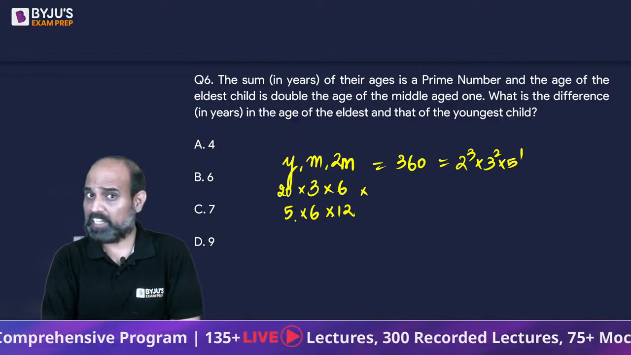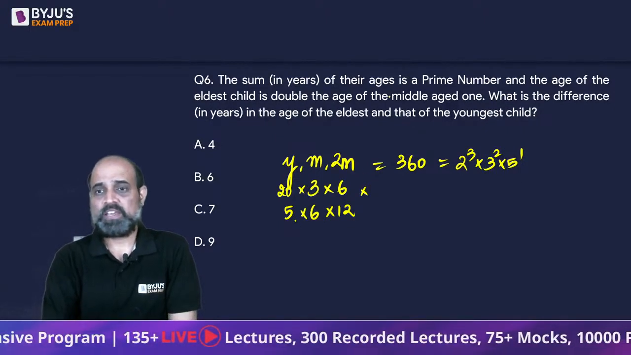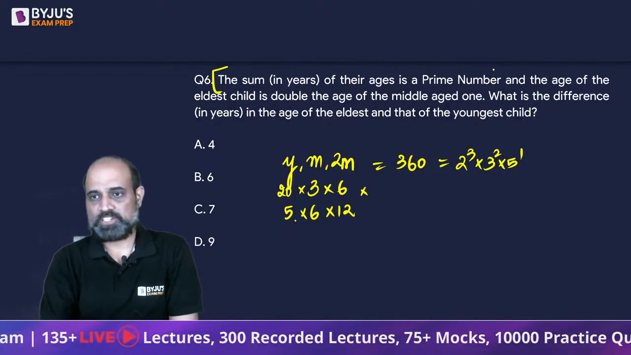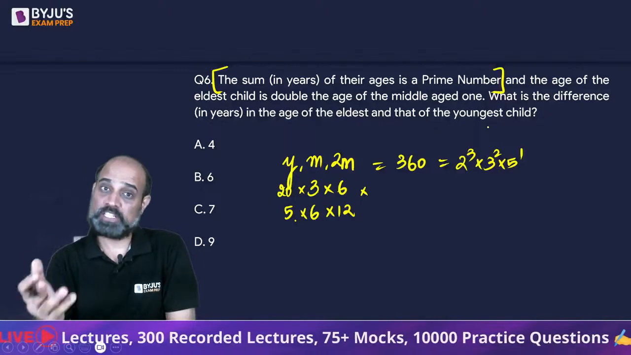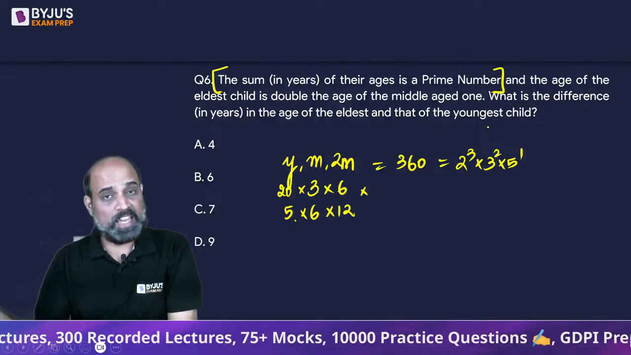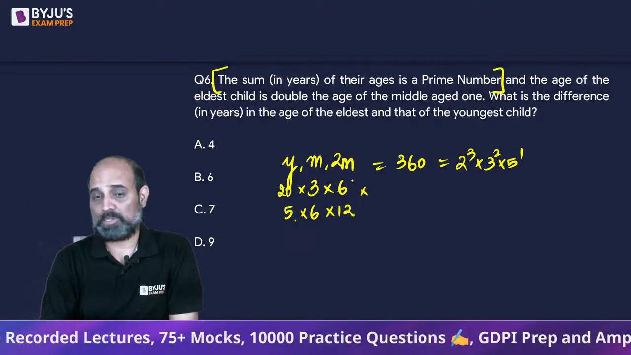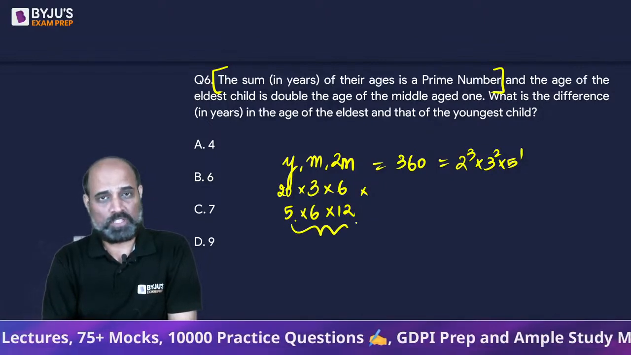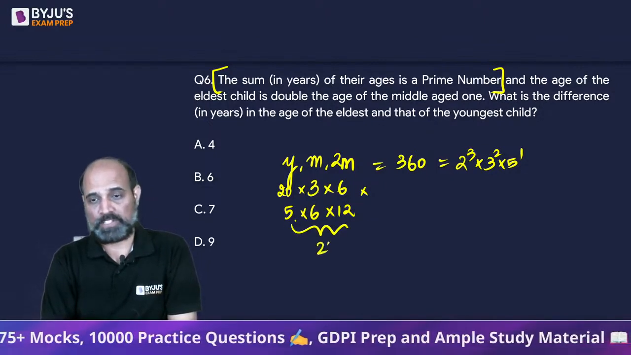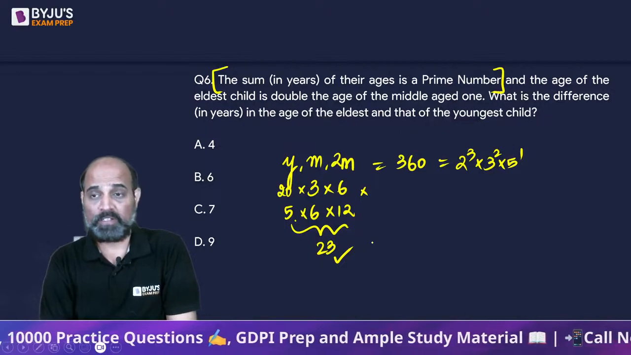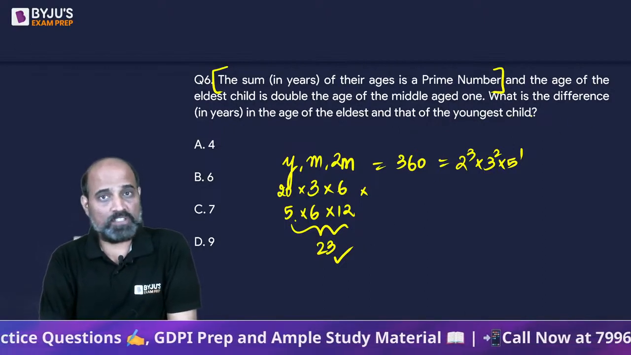5 into 6, 30. 30 into 12 is 360. Now, the extra condition which will help us figure out कि ये सही है कि नहीं, that if I add all of this, it should result in a prime number. So if I add all the 3 numbers, this is 11 plus 12, which is 23, which is a prime number. So this is the combination we needed.